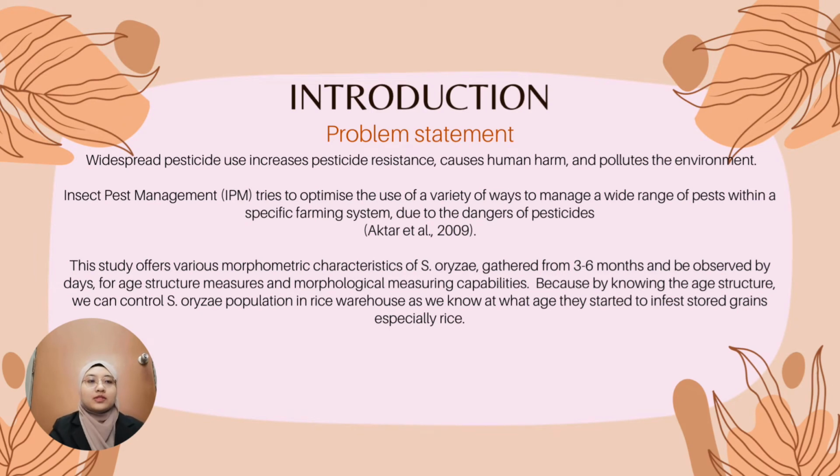As for the problem statement, widespread pesticide use increases pesticide resistance, causes human harm, and pollutes the environment. Integrated pest management, IPM, proposes a holistic approach to pest control that tries to optimize the use of a variety of ways to manage a wide range of pests within a specific farming system due to the danger of pesticides. These studies offer various morphometric characteristics of Cytopylus aureus gathered from 3 to 6 months and observed by week for the age, structure measurements, and morphological measuring capabilities.